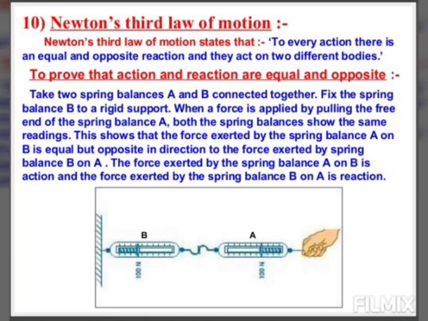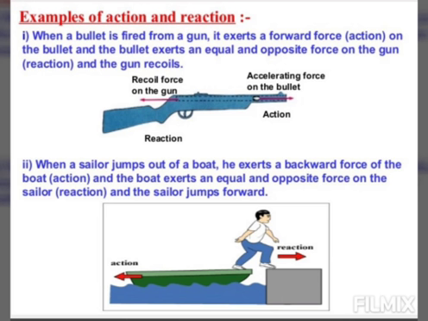Now we will see some examples to illustrate the Newton's third law of motion. First, how do we walk? When we walk on the ground, then our foot pushes the ground backward. हम चलते हैं तो ग्राउंड क्या करता है, हमारे फुट को फॉरवर्ड पुश करता है. And in return, the ground pushes the foot forward. The forward reaction exerted by the ground on the foot makes us walk forward. इसका मतलब क्या हुआ? To every action there is an equal and opposite reaction. Force on foot is reaction and force on ground is the action.